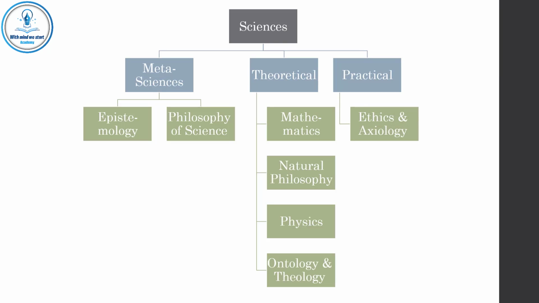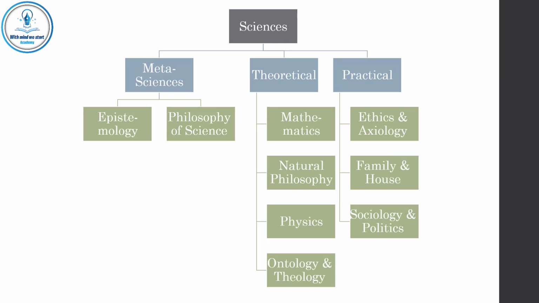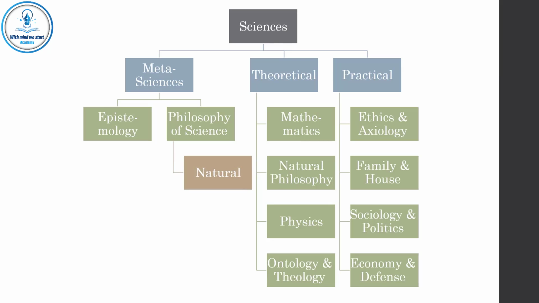Practical sciences include ethics and axiology, sciences of the management of the family and the house, sociology and politics, economy and defense, media and art. Again, all of these sciences need logic to be rational and correct. And as we have said, philosophy of science includes the philosophy of natural science, the philosophy of religion or religious science, and the philosophy of historical sciences.